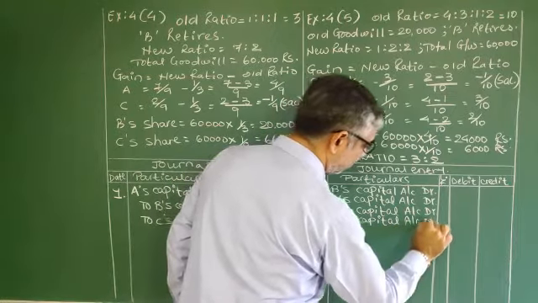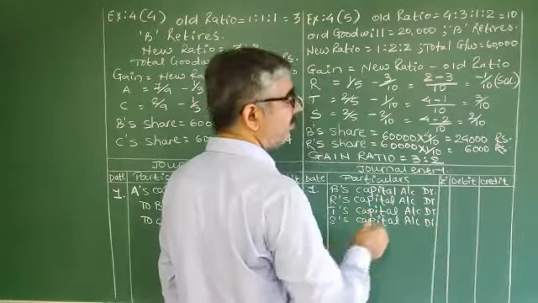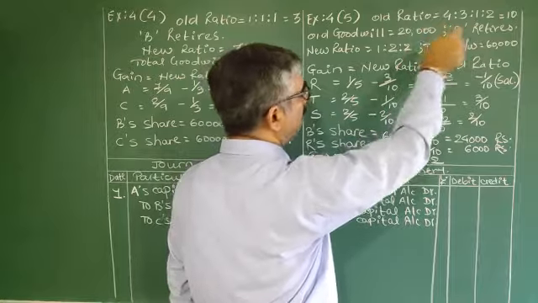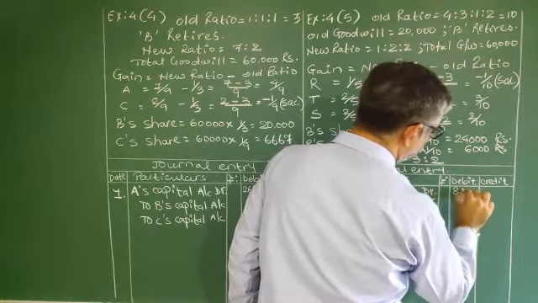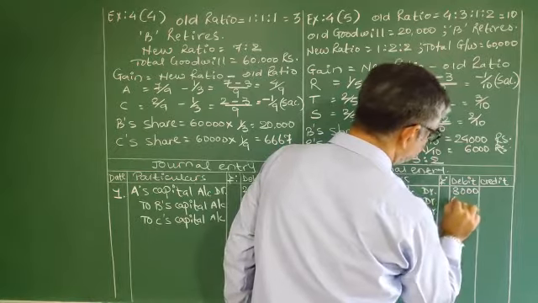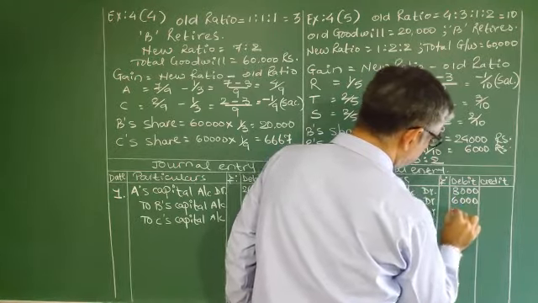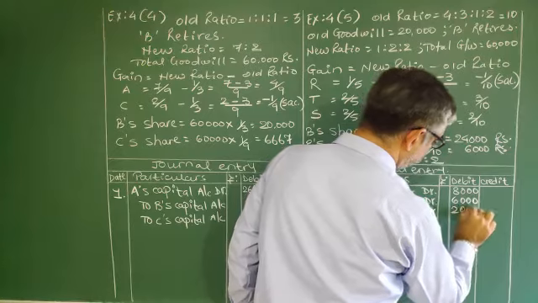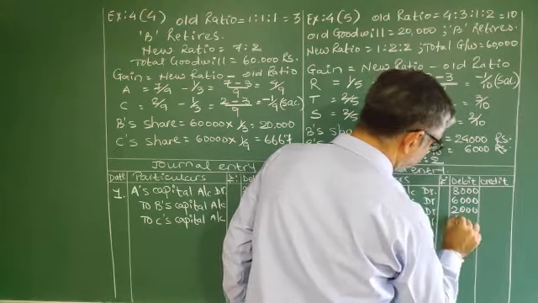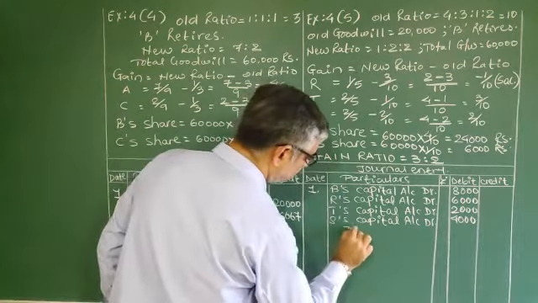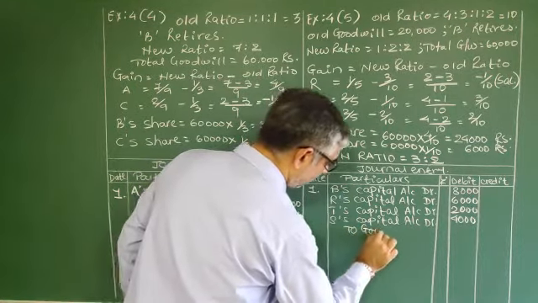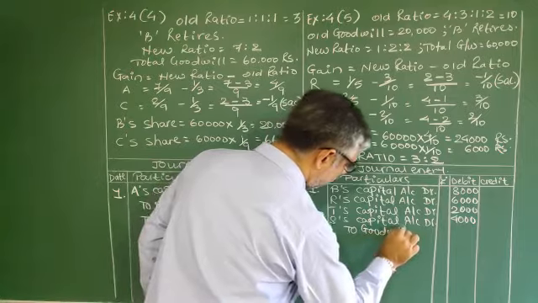It's very easy, just a little bit time consuming. 4:3:1:2, 20,000 is the total. So 8,000, 6,000, 2,000 and 4,000. To goodwill account.